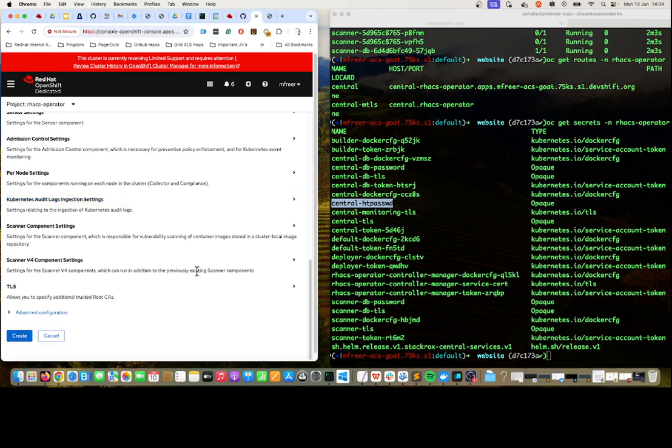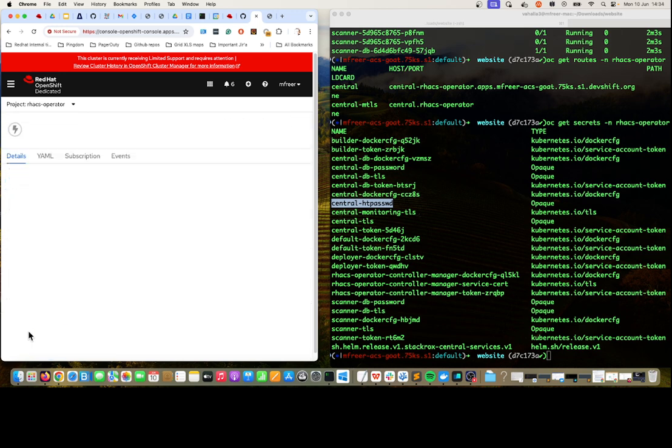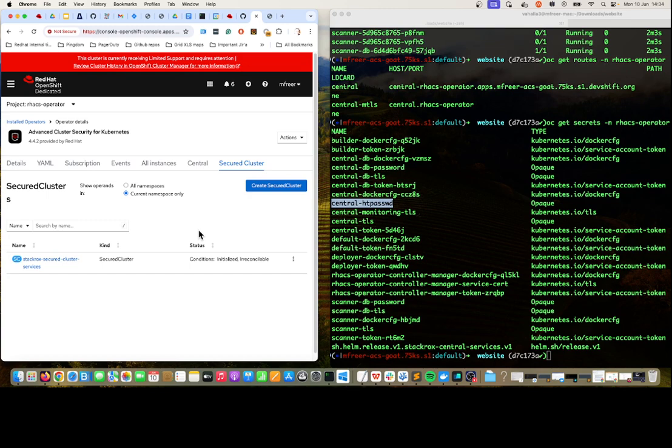There are some specific settings you can change. You can set Kubernetes audit log inspection to auto. That should be auto anyway, or you can disable it if you're using another auditing mechanism, but I wouldn't, because ACS returns cluster and node alerts, and it needs to be able to scan on a per node basis. So now we have a secure cluster being initialized as well. Okay, I'll leave it there.